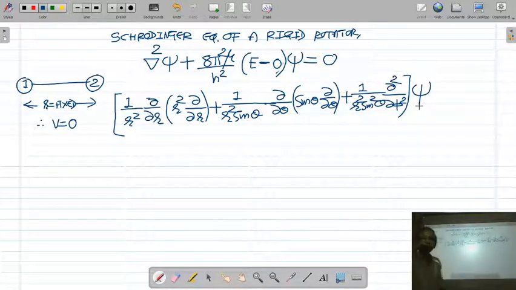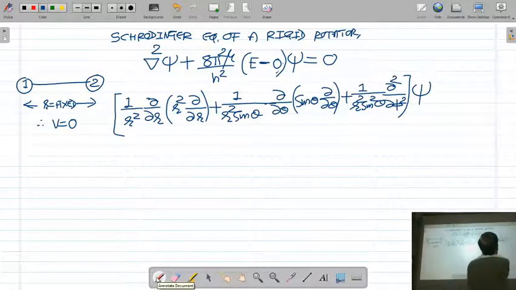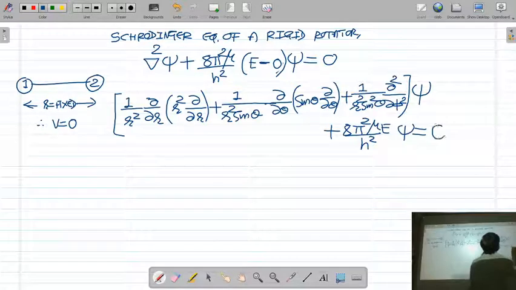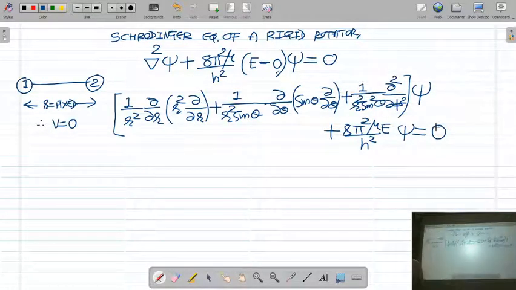In Cartesian coordinates, the del square operator is defined as d square upon dx square plus d square upon dy square plus d square upon dz square. In spherical polar coordinates, the del square operator is written as 1 upon r square d by dr, r square d by dr, plus 1 upon r square sin theta d by d theta, sin theta d by d theta, plus 1 upon r square sin square theta d square upon d phi square. It is operating on psi. Plus the second term as it is, plus 8 pi square mu upon h square E psi is equal to 0. So this is the Schrodinger equation in spherical polar coordinates of a rigid rotator or diatomic molecule.